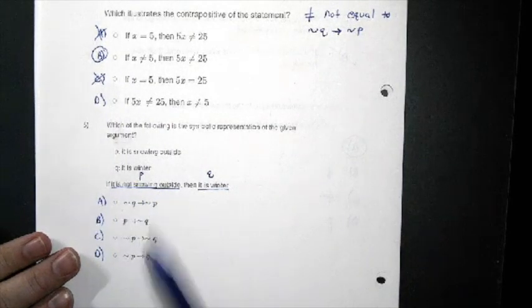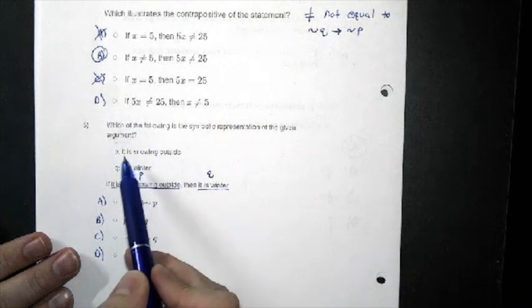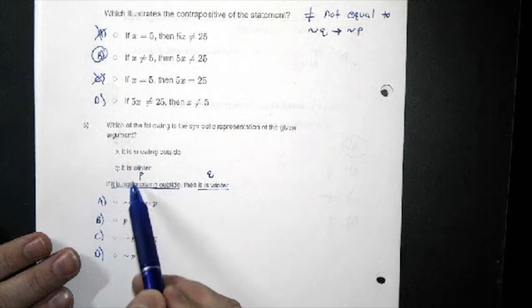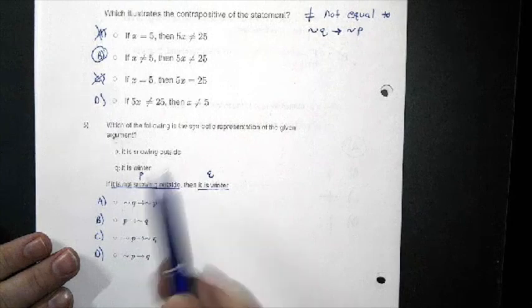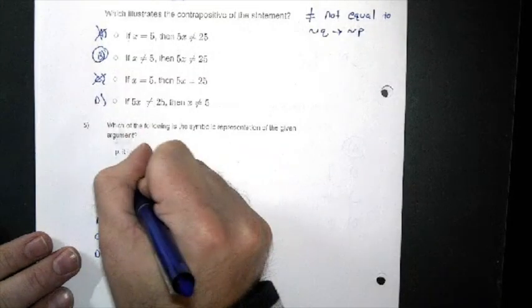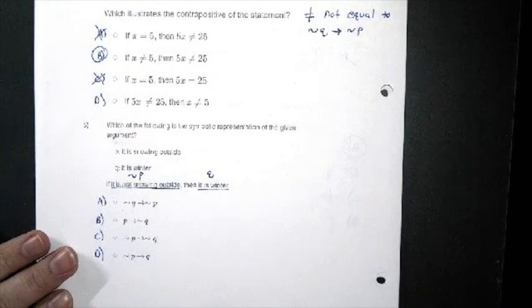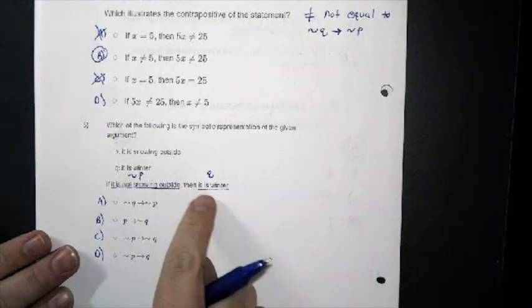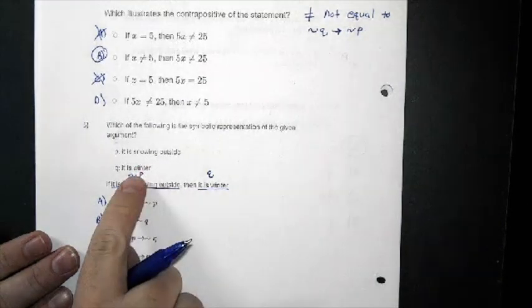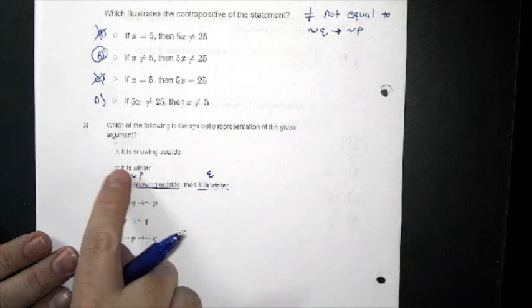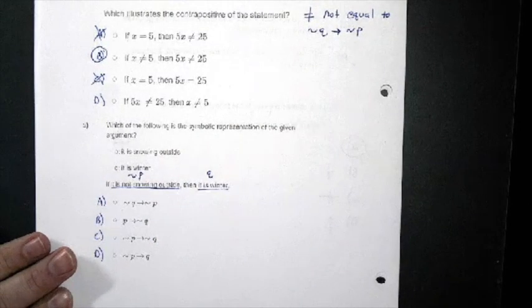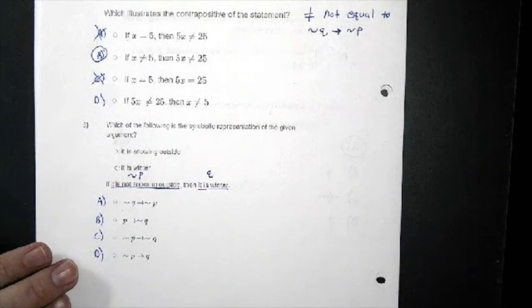So since this says it is not snowing outside, we have negated what P represents. Up here, P says it is snowing. So it is not snowing means that we're going to have to add a not symbol in front of the P. But it is winter, we did not negate that. It is winter matches Q, it is winter.